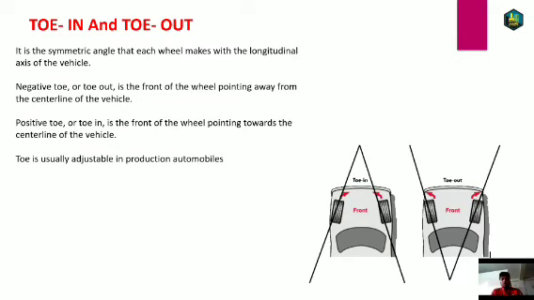Negative toe, the toe out, is the front of the wheel pointing away from the center line of the vehicle. Positive toe, the toe in, is the front of the wheel pointing towards the center line of the vehicle. As you can see from the figure, it's very clear. Toe is usually adjustable in production automobiles. Actually, caster and camber are not adjustable in the production automobile, but toe can easily be adjusted. When you go deep into the suspension system and see its parts, we can see that it can be easily adjusted by moving the bolt that is attached to the steering.